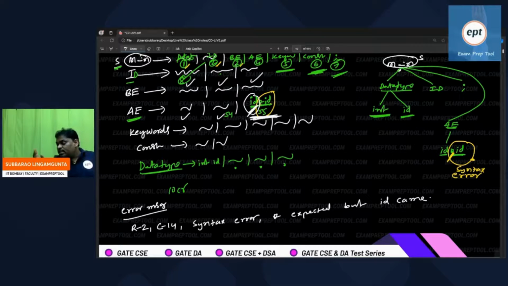So note down syntax error: star expected, but ID came. Immediately the error handler will ask the lexical analyzer, "Hello, lexical analyzer, I got the error message. Please let me know at which place you read the token. Because you are the one scanning the program, please let me know at which row, which column you are." He will say row number 2, column number 14, right? I give the previous token. So please note down. Immediately the syntax analyzer will say, I am expecting star as per the rule, but unfortunately ID came. So syntax error, star expected, but ID came, row number 2, column number 14.